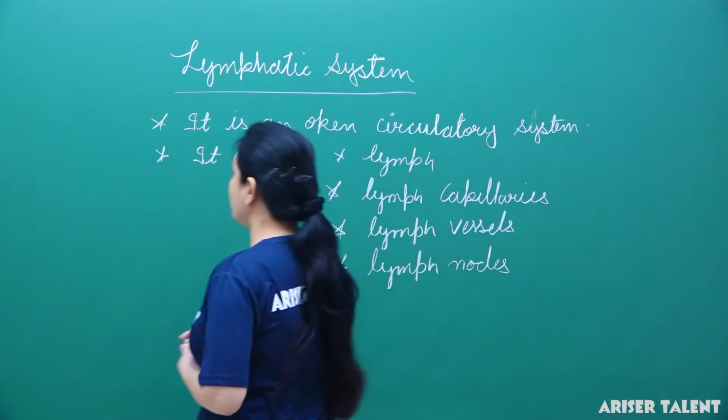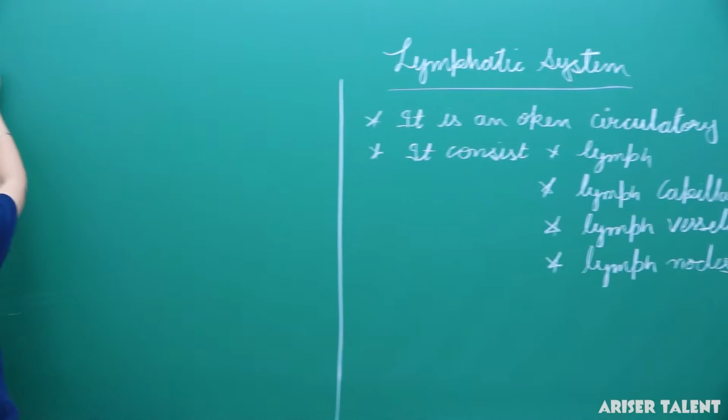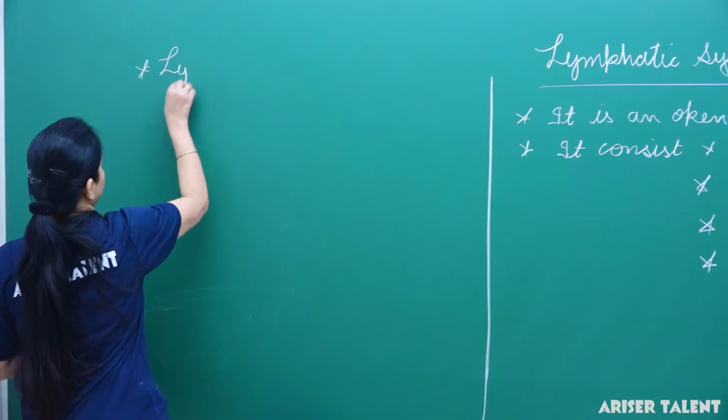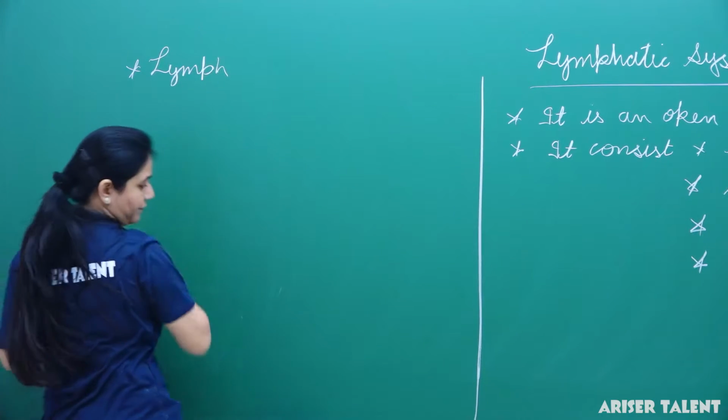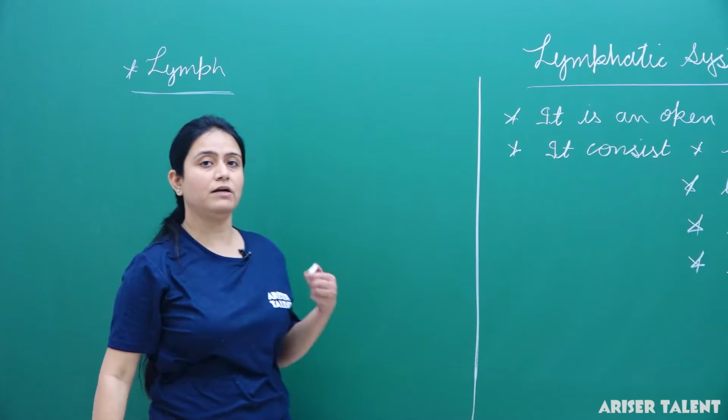First of all, we will talk about the lymph. What is lymph? Lymph is a fluid. As we talked about the blood vascular system, blood was a fluid.